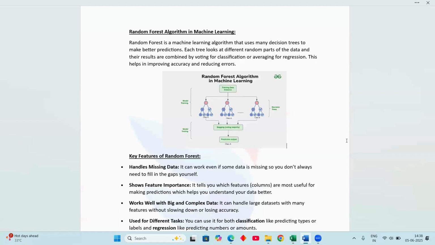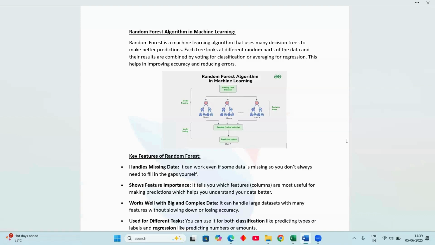Okay. So firstly, what is random forest? Random forest is a machine learning algorithm used for classification, like predicting if an email is spam or not, and for regression, like predicting house prices, land prices, and stock market prices. It combines many decisions, multiple decisions, not just one, so it can make more accurate and reliable predictions.